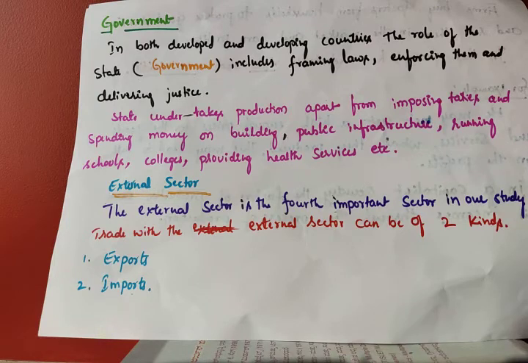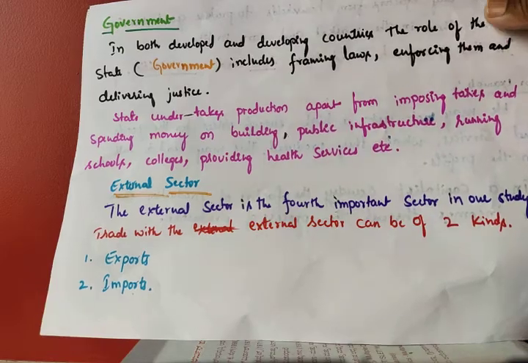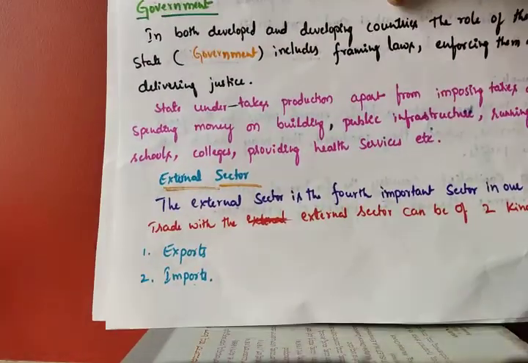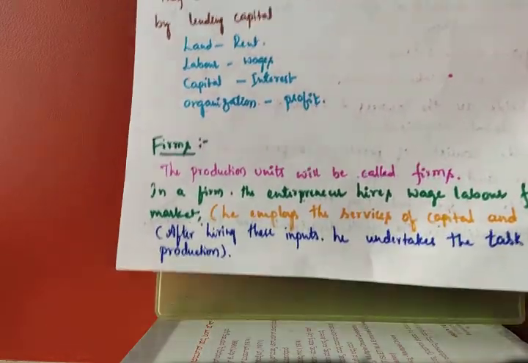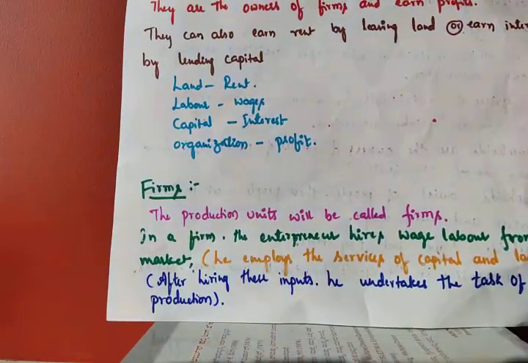So trade with the external sector can be divided into two kinds: one is exports, another one is imports. These are two very important kinds of the external sector. So what is the meaning of export and what is the meaning of import?